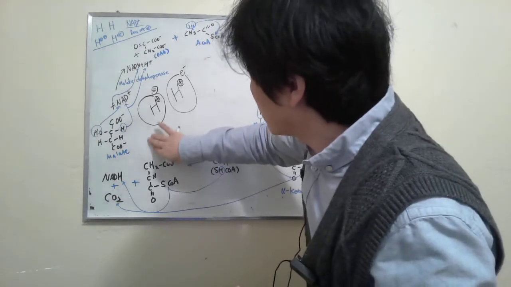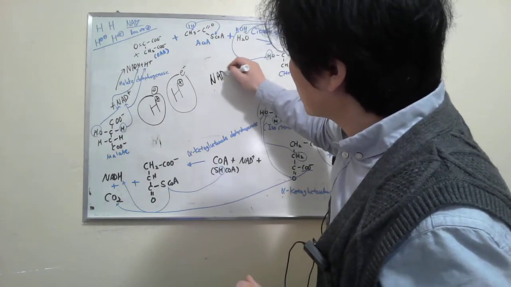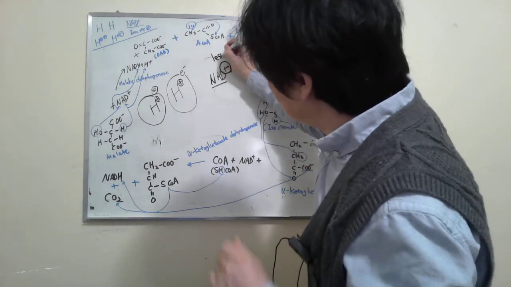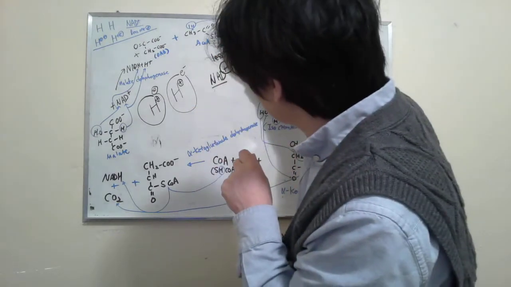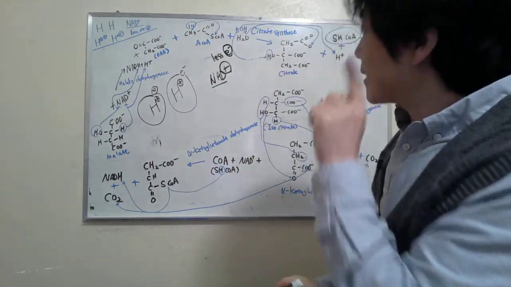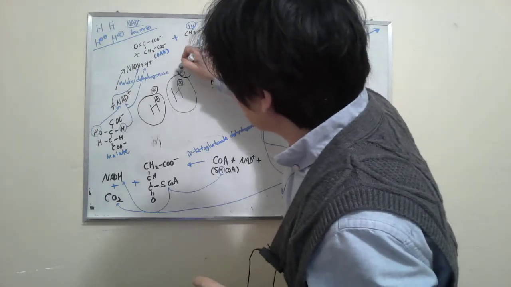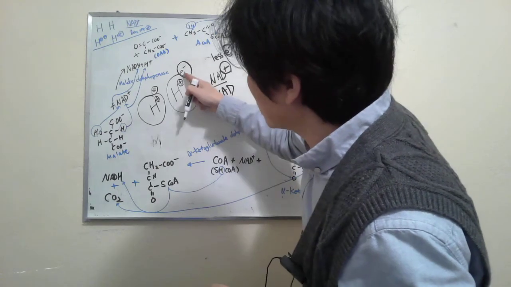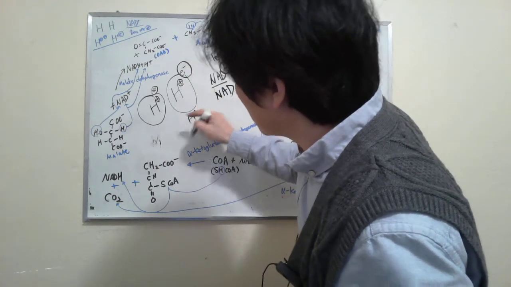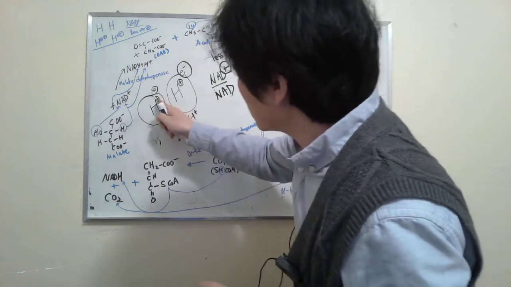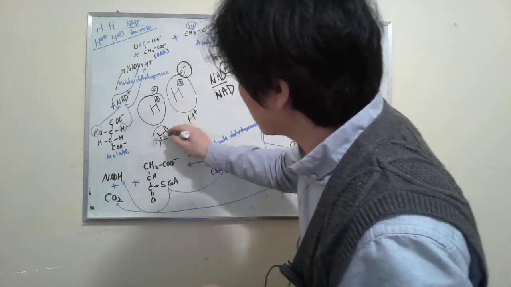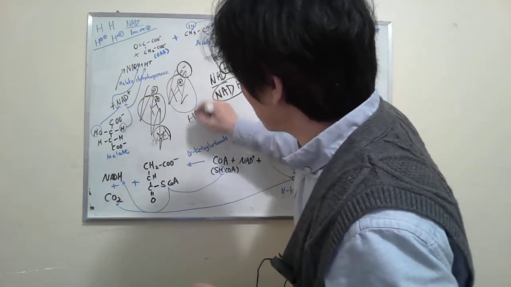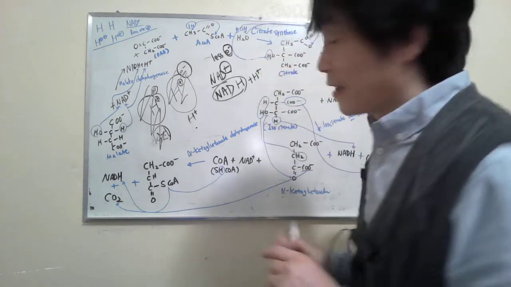And NAD plus means this molecule has one less electron, right? So in this case, we give this electron here, so it becomes NAD. But it gives electrons, so it becomes a proton. And how about this one? This is a proton and electron, actually hydrogen. So this hydrogen comes here. So this is NADH, and this is a proton. So it becomes NADH plus a proton, right? Does that make sense?